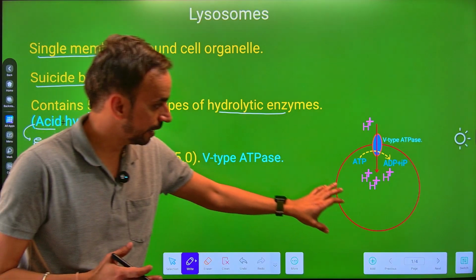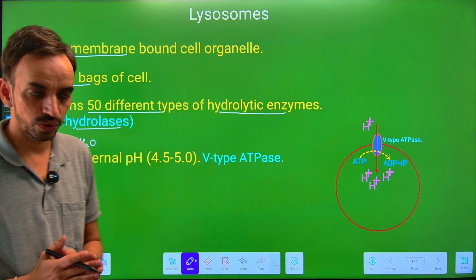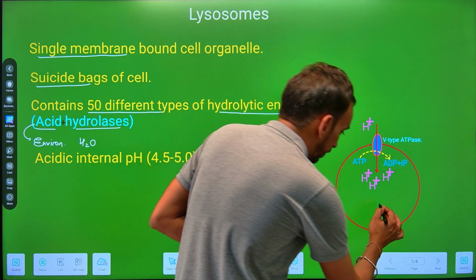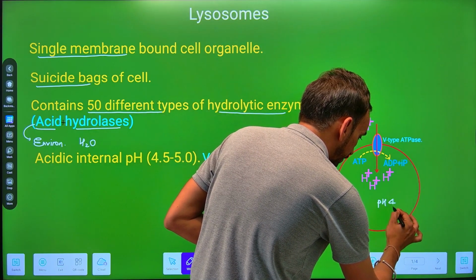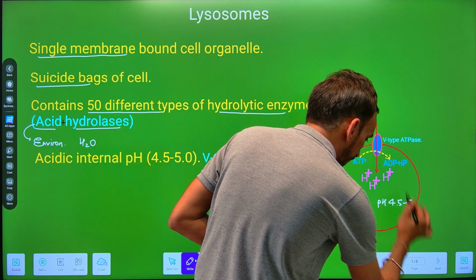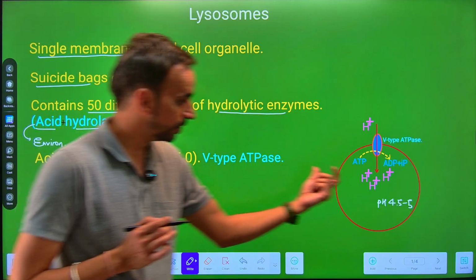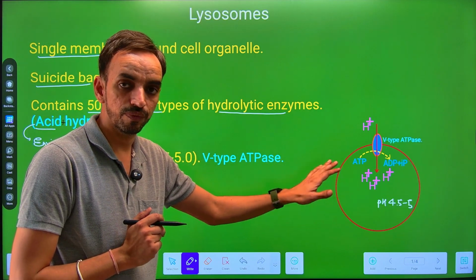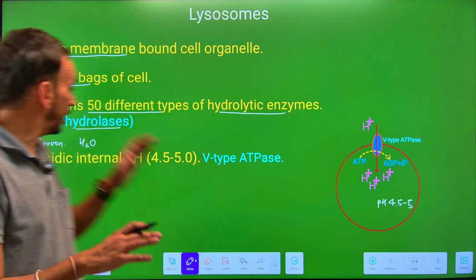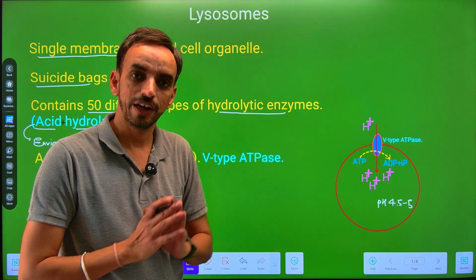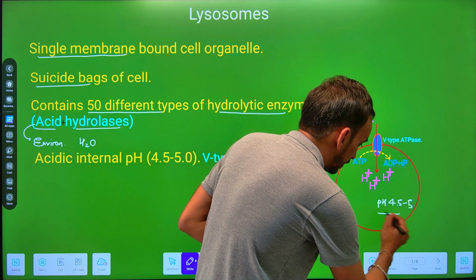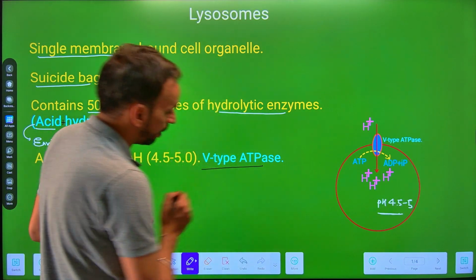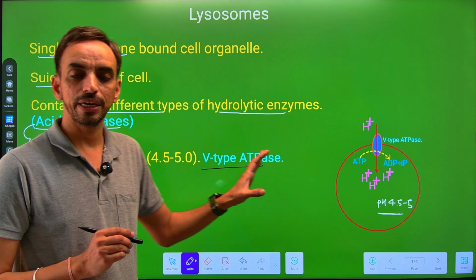Now within the lysosome, suppose this is the structure of the lysosome, there is the presence of a single membrane. The pH of the lysosome is around 4.5 to 5, because this pH is essential for the functioning of enzymes within the lysosome, or we can say for the appropriate functioning of acid hydrolases within the lysosome. Now how is this pH maintained? It is maintained with the help of some special type of pumps which are called V-type ATPases.